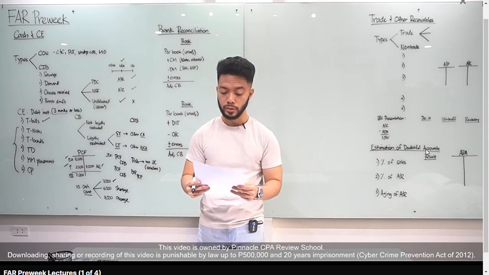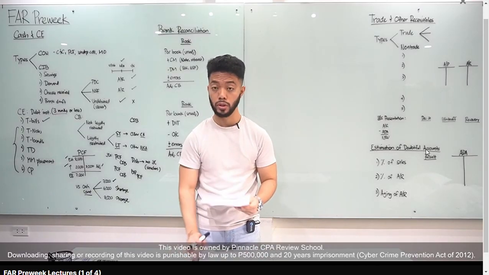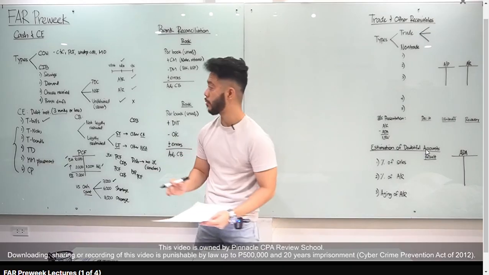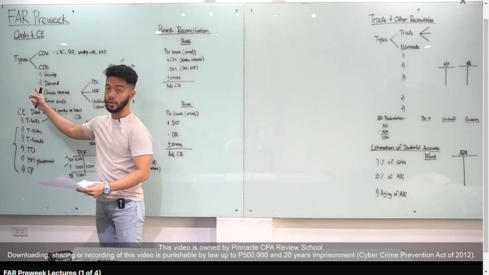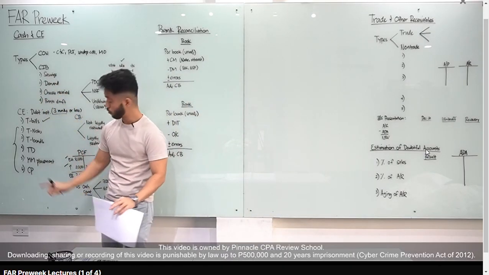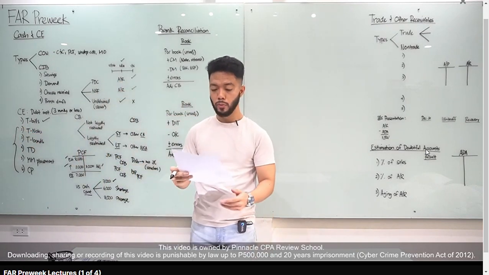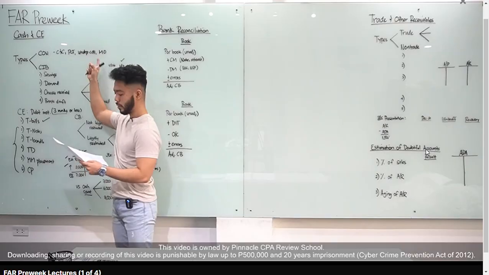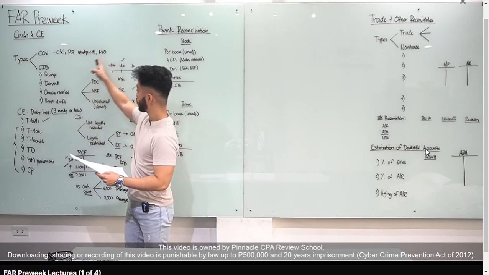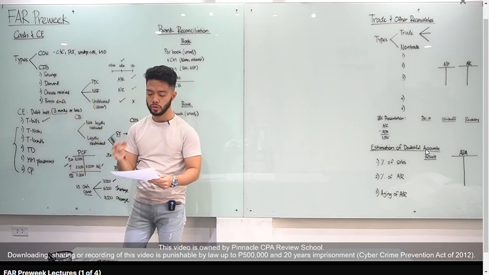Which of the following should not be considered cash for financial reporting purposes? Pag sinabing cash, ang kasama lang doon, cash on hand and cash in bank. Okay? Pag sinabing cash and cash equivalents, doon mo lang isasama yung cash equivalents. So, tingnan natin. A, petty cash fund and undeposited collections, kasama yan. Cash on hand yan. Money orders and customers checks. So, money orders, customers checks, or checks received from customers, kasama din yan.